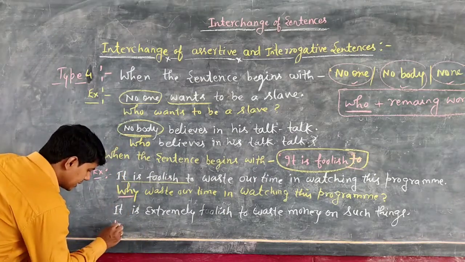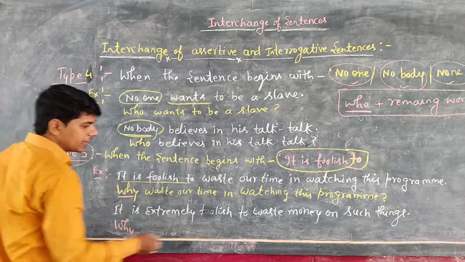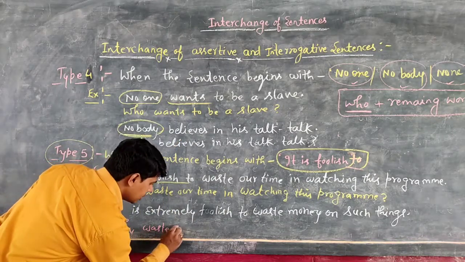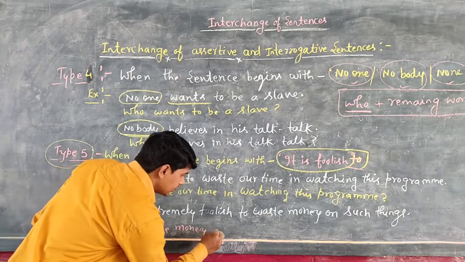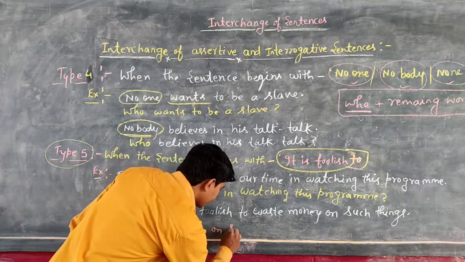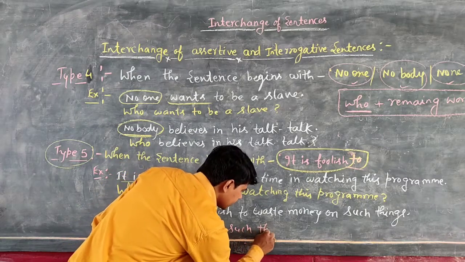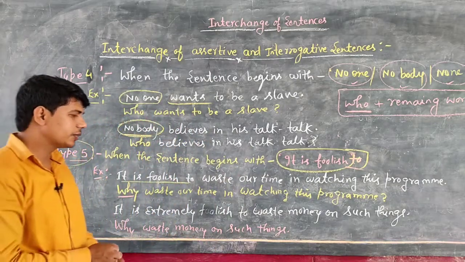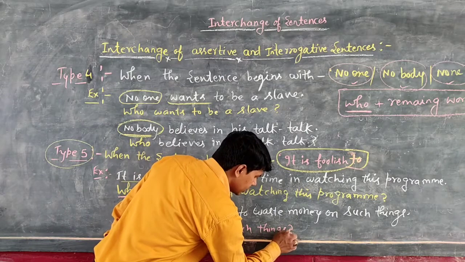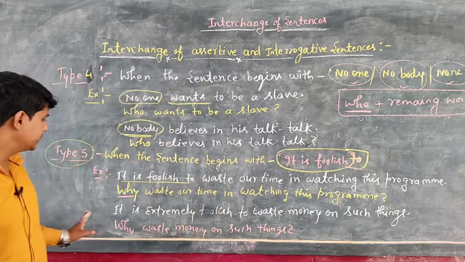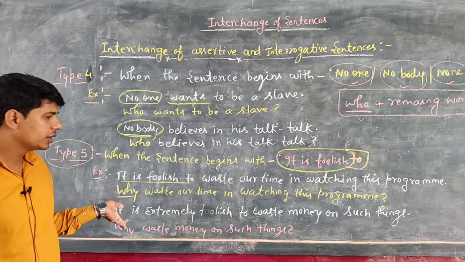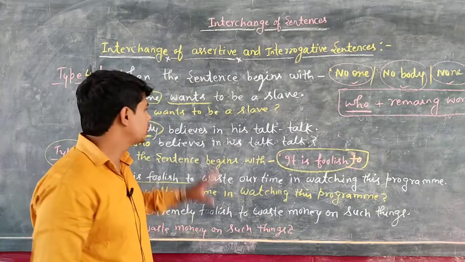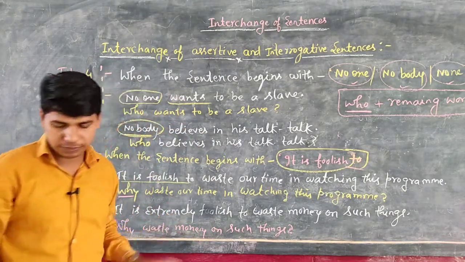So when you change the sentence, you will mention why, and after that, after to, why waste money on such things? Why waste money on such things? Okay dear students, and at last mark of interrogation. Okay, so I hope you have got all these points very well. So students, if you have any doubt, you can ask me. So I give you 2 minutes to note down all these points. Okay, so note down.